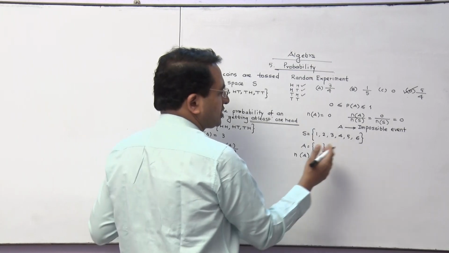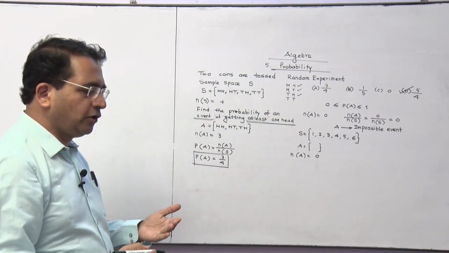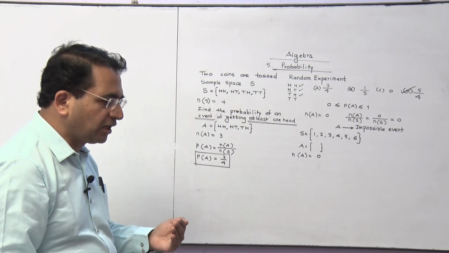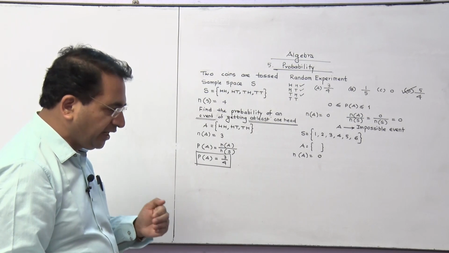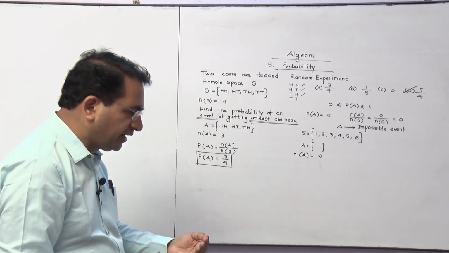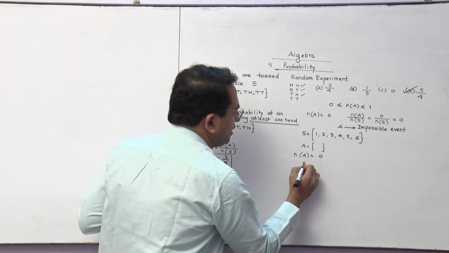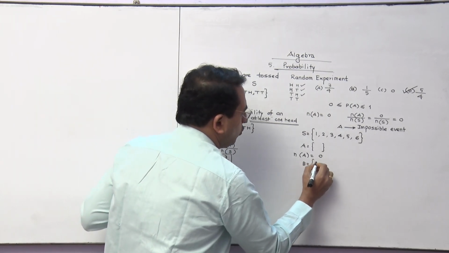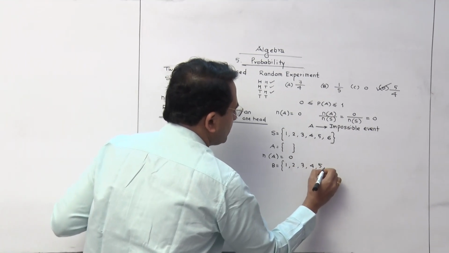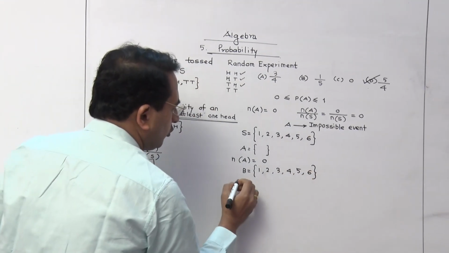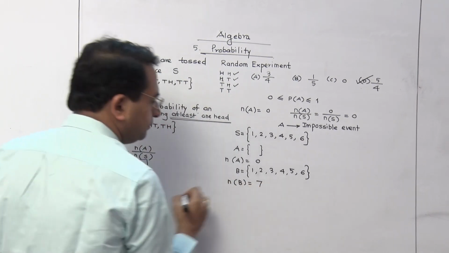But suppose I ask you, what is the probability of getting a natural number less than 7? So event B is going to be 1, 2, 3, 4, 5, 6. So n(B) comes as 7.